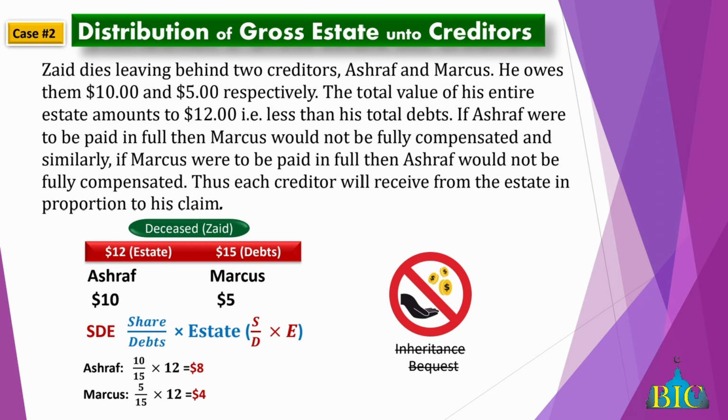But over here, because this is how much the estate is, $12, that burden will not go on anybody else. The burden is on the estate itself. So that $2 is still there.